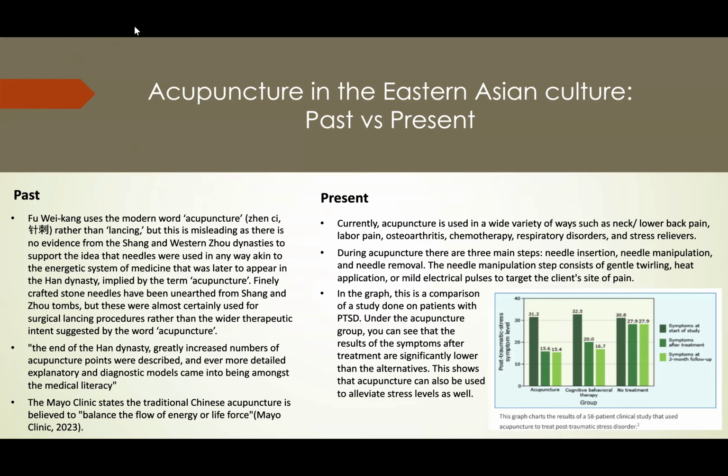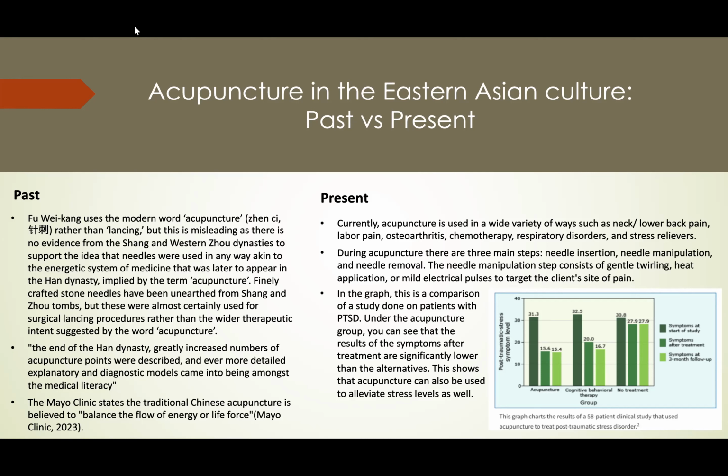Acupuncture in Eastern Asian culture, past compared to the present. In the past, the modern word acupuncture was misleading as there is no evidence from the Shang and Western dynasties to support the idea that needles were used in any way on the energetic system of medicine. And then it goes on to talk about how the Han Dynasty implied the term acupuncture, crafted stone needles that have been unearthed by Shang and Zhu tomes. Forgive me if I said that incorrectly.